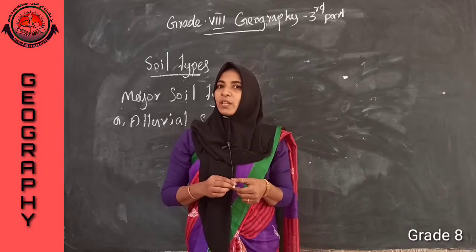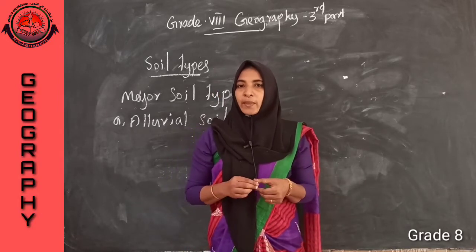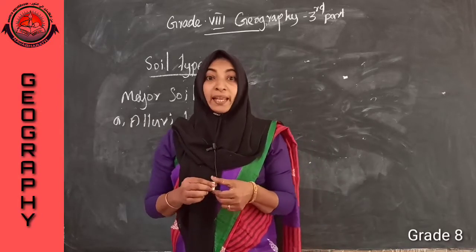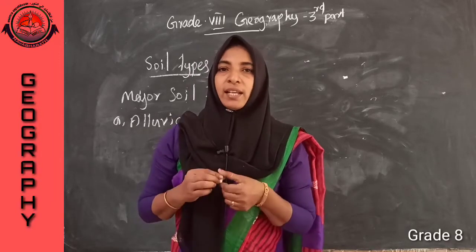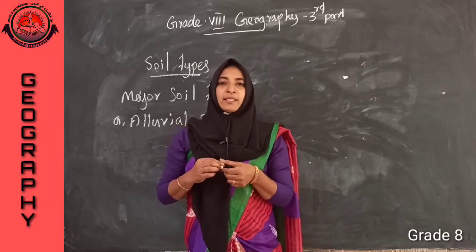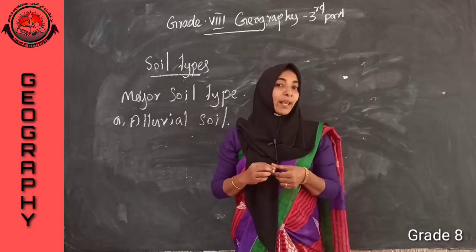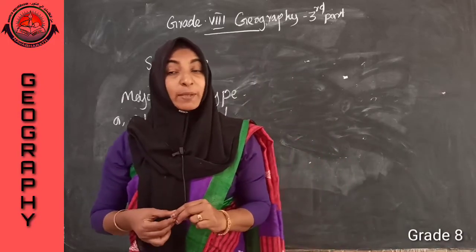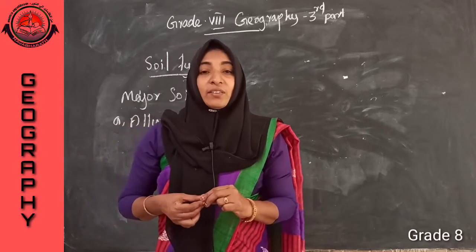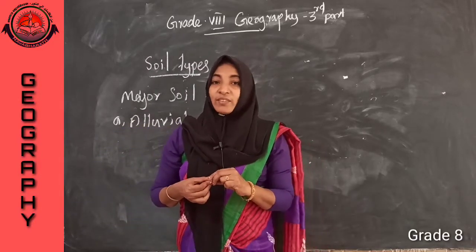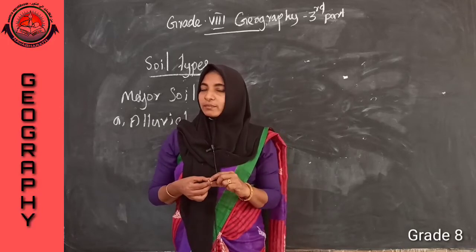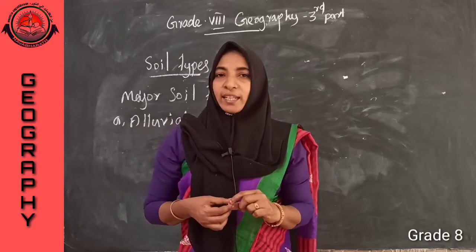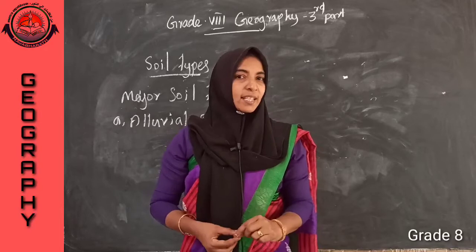Where we can find alluvial soil? In a plain area we can find. Northern plains in India are famous for alluvial soil. Which are the peculiarities of alluvial soil? It is made up of fine silt.